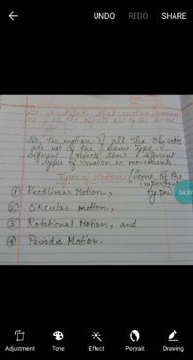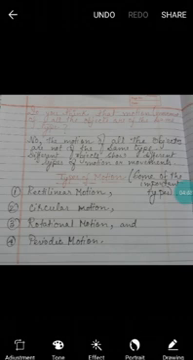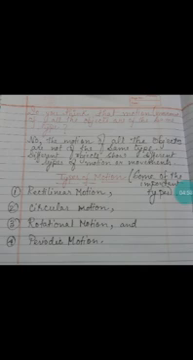Now, do you think that the motion of all objects, that is the movement of all objects, is of the same type? No. The answer is obviously no. The motion of all objects is not of the same type. Different objects show different types of motion or movement. Based on this, we will discuss some of the important types of motion of different objects.